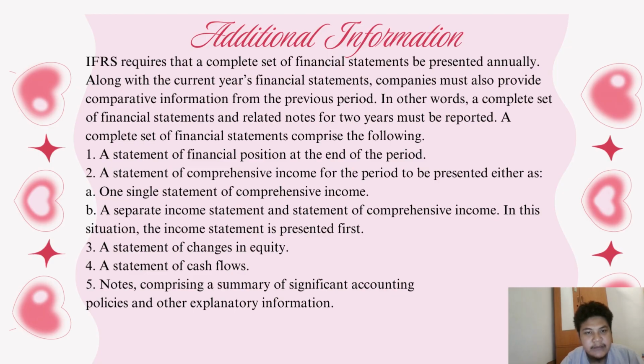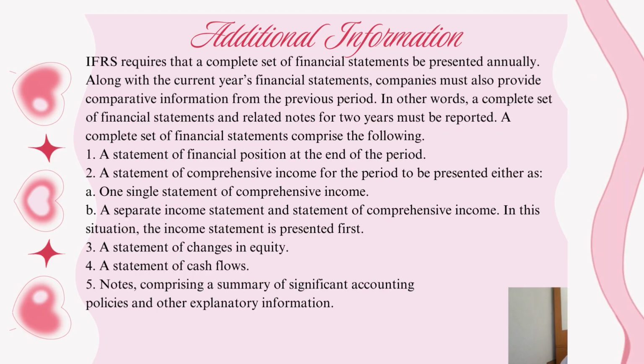In this situation, the income statement is presented first. Third, a statement of change in equity. Fourth, a statement of cash flow. And fifth, notes comprising a summary of significant accounting policies and other explanatory information.